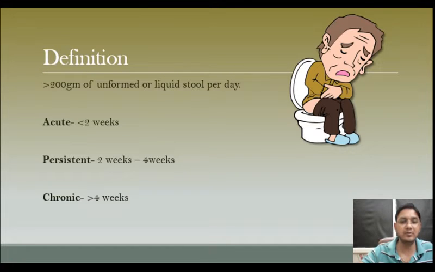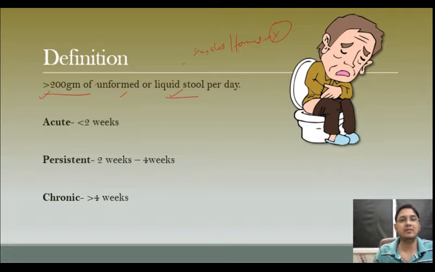So first we will go through the definition. This is the Harrison-based definition, in two parts, that is the quantity and consistency of the stool. According to the definition, quantity must be more than 200 grams and consistency is unformed or liquid stool. If the patient is having more than 200 grams of stool which is formed or semi-solid, it is not diarrhea.